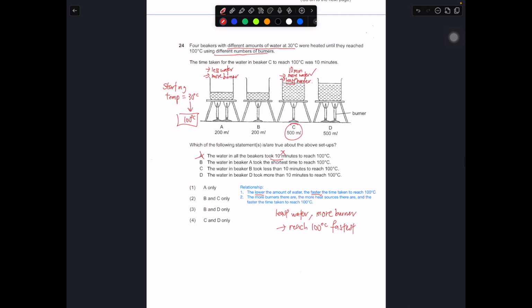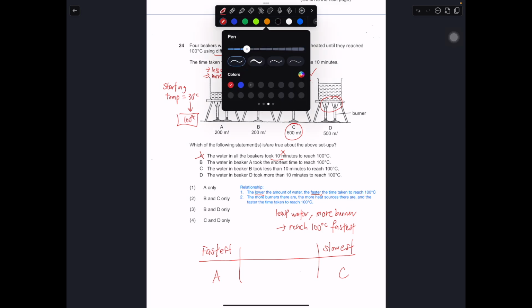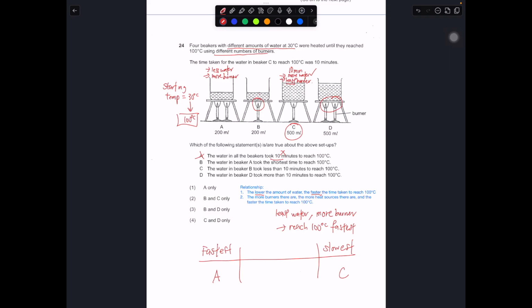So let me write this down. The fastest is actually A. The slowest is actually C. For B and D, I really don't know, because B got least water but only 1 burner, while D got 2 burners but more water. So it's very difficult to tell which of B and D will boil first. It's not possible to tell, because we don't know whether the effect of having 2 burners will allow the water to reach 100 degrees Celsius faster, or the effect of having least water. We can't tell.